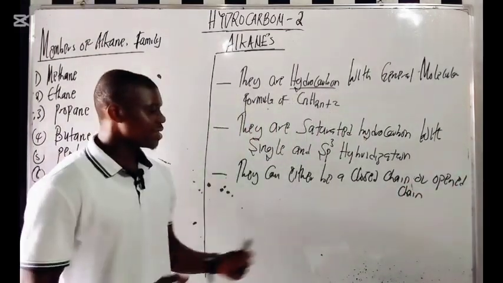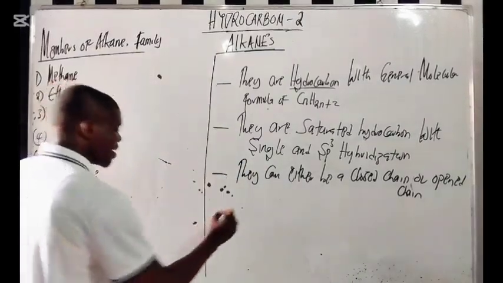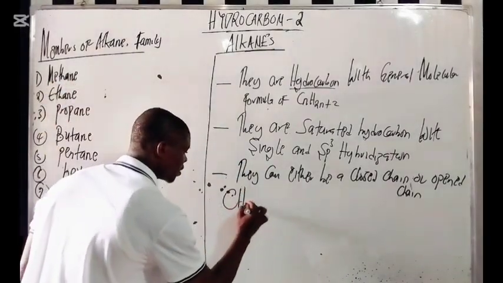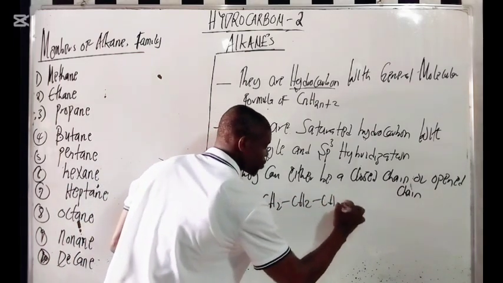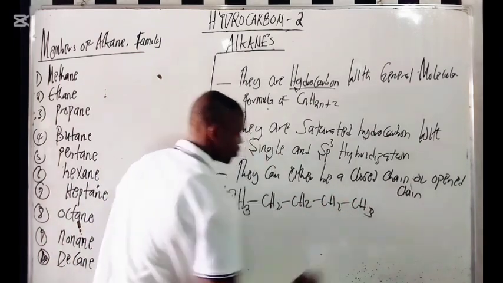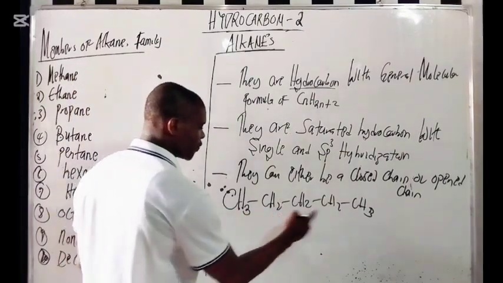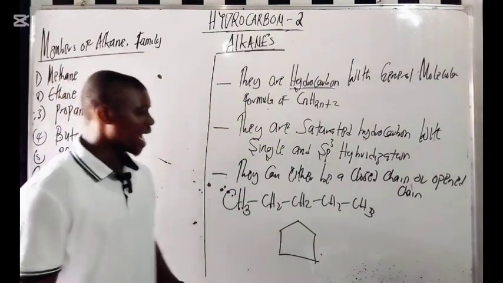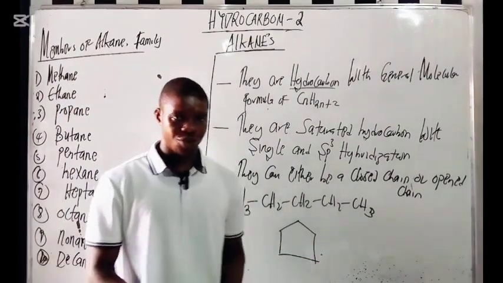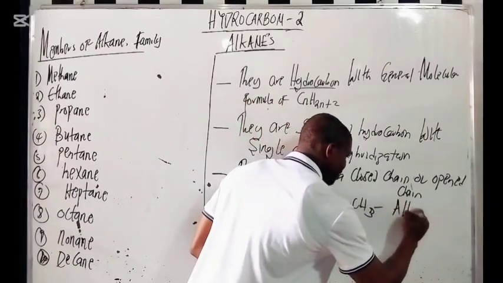So when we talk about the alkane family, they can either be a closed chain or open chain. Open chain is like this: CH3, CH2, CH2, CH2, CH2, CH2. That is called an open chain, right? Or it can be a ring like this. So they can either be an open chain or a closed chain.